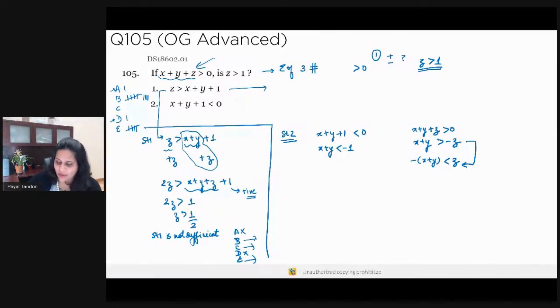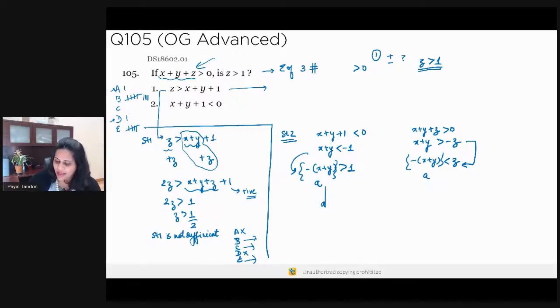Likewise, I can do the same thing over here so that I get both of these in terms of the same number, right? So I do this and I get minus of x plus y is greater than 1. I am reversing the sign of the inequality. Now, just for the sake of simplicity, let me write down this number, minus of x plus y, as a.